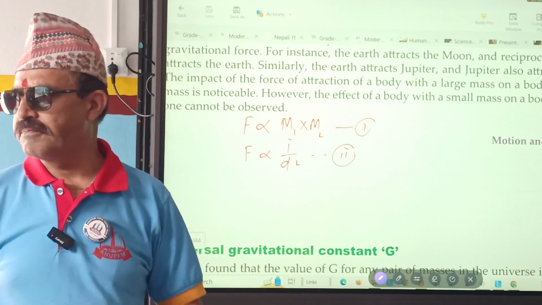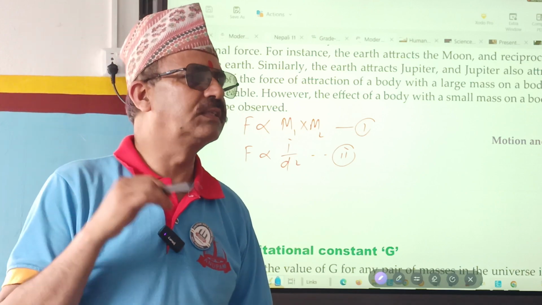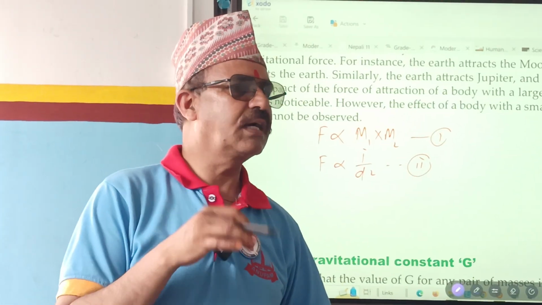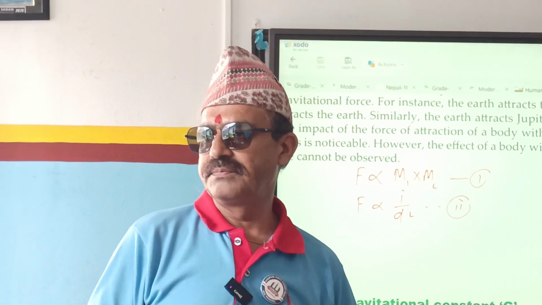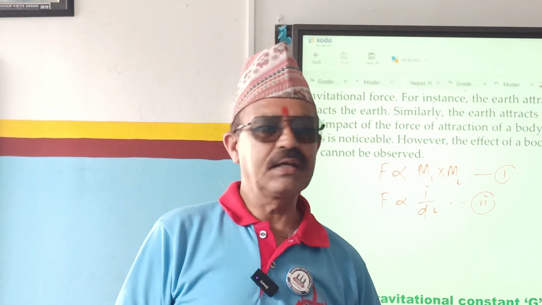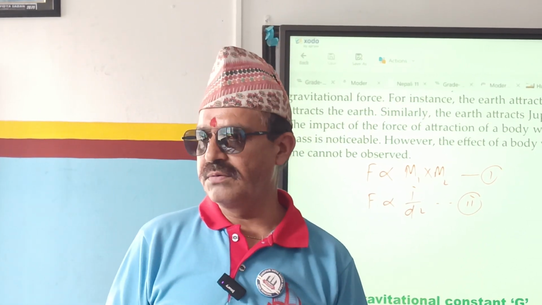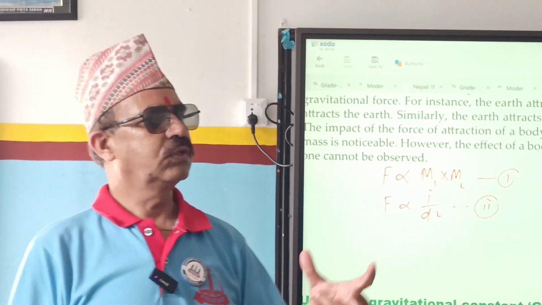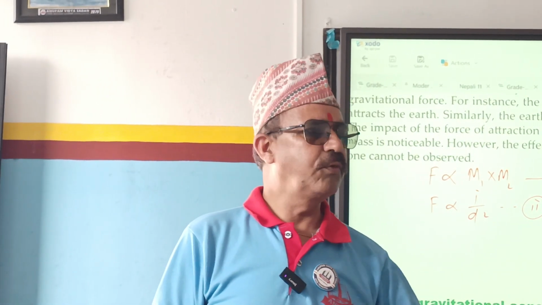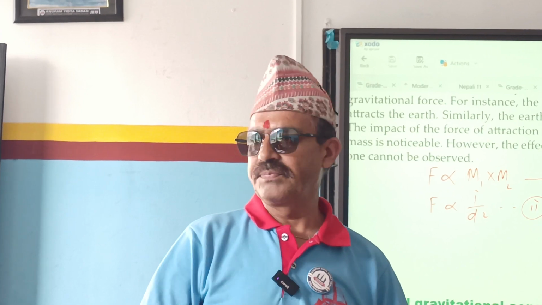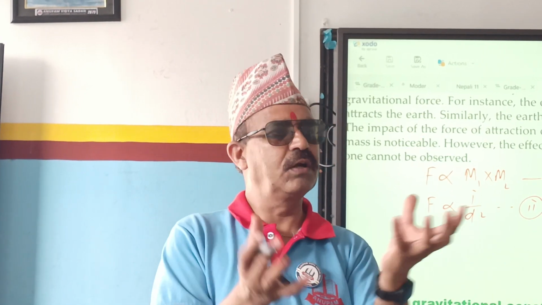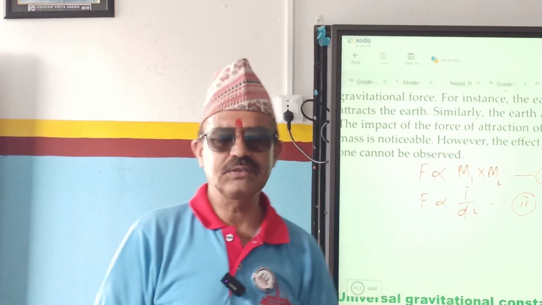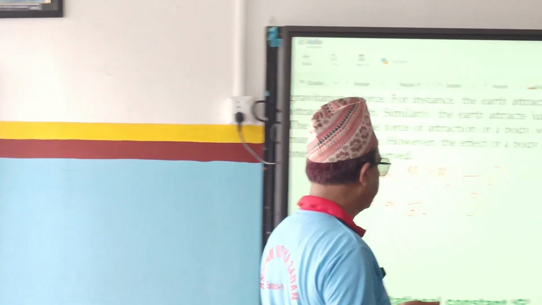Like one student brings 2 kg of mango. If 50 students are there, how much mango will be collected? 100 kg mango. More students, more mango. But it is a matter of eating. One student eats 5 mango, but if we bring 10 kg, then I think that 5 mango will not be sufficient for one. It will reduce. That is called inversely proportional.